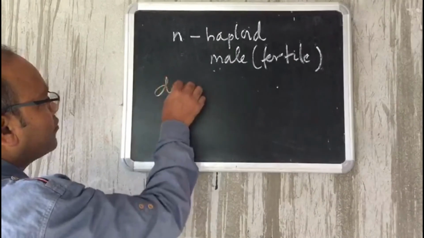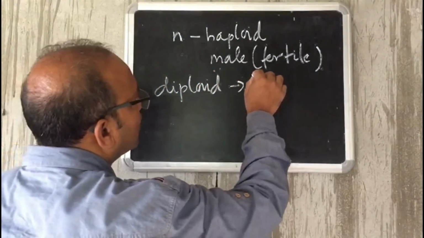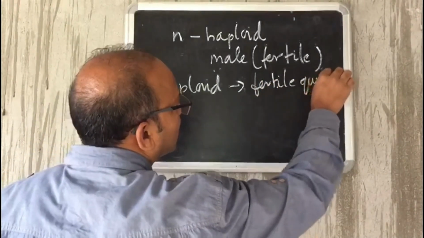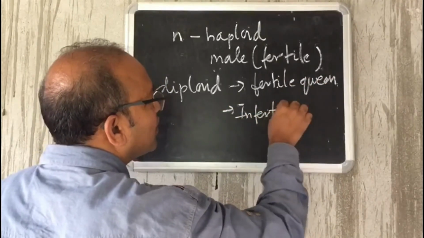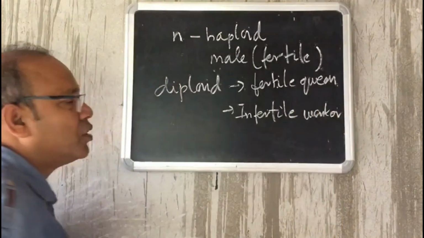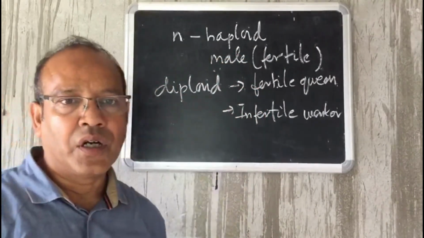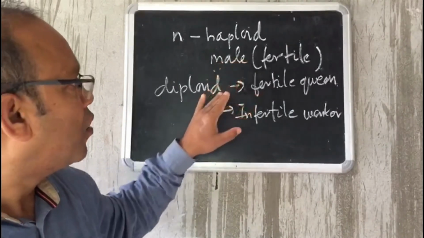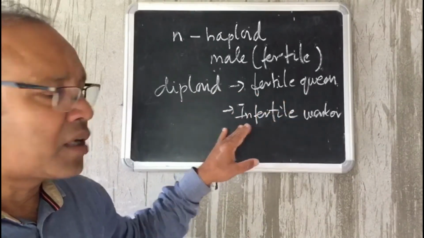A diploid can be a fertile queen or infertile worker. So here we can see there are three classes of bees that we see. A fertile male, which is haploid, whereas diploid can be a fertile queen or an infertile worker.